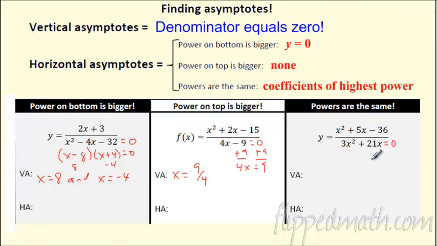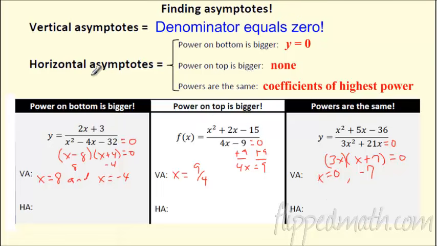How about this bad boy here at the end? When does it equal 0? Well, what am I going to have to do? I'm going to have to factor it. So you can undistribute or pull out the greatest common factor, which is 3x. It divides both of them. So I'm left with x plus 7. And again, now what are my solutions? Well, if x is 0 or if x is -7, that's going to cause problems. Those are going to be vertical asymptotes.